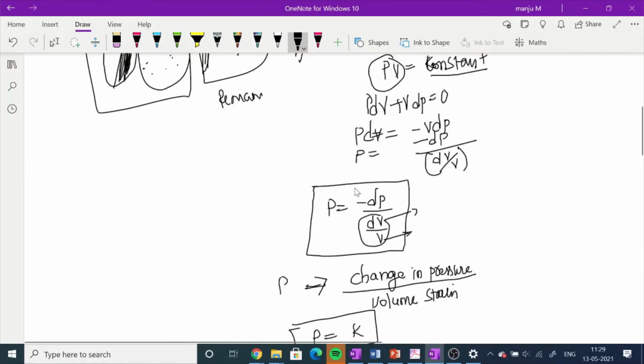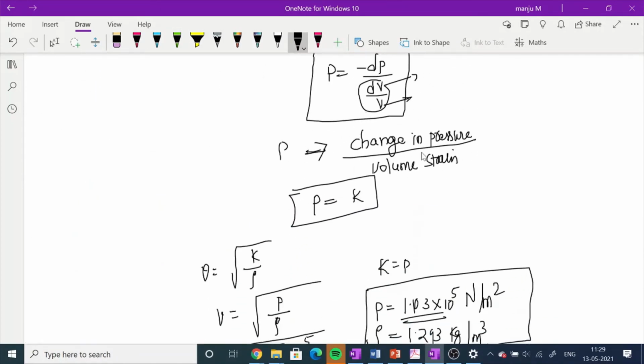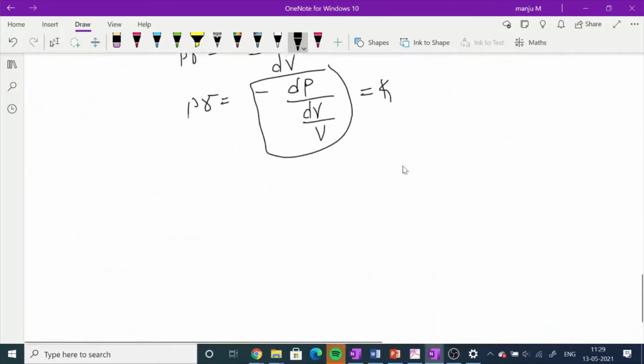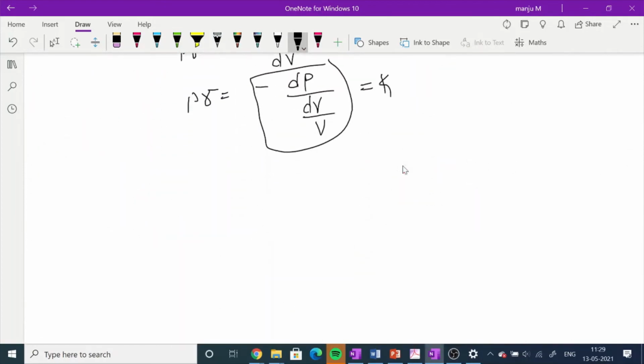We have derived that. What is that? K is equal to the change in pressure to the volume strain, which is again K, we have just assumed that constant. So now K is equal to P gamma.